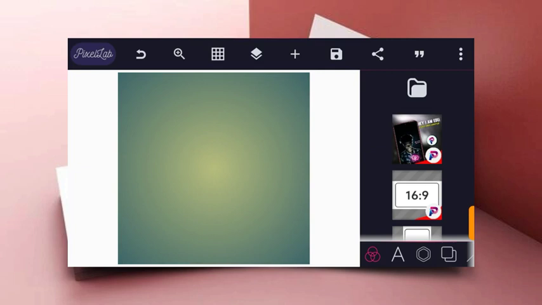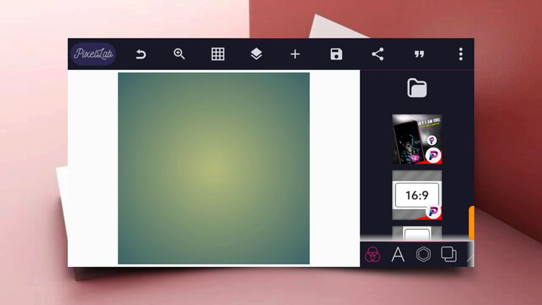In this tutorial, I'm going to show you guys how to create a sales post ad or sales post flyers that you can use on your social medias, Facebook, WhatsApp, Instagram, and the rest. So I'm going to take you guys on a step-by-step guide on how to do this quick and fast.